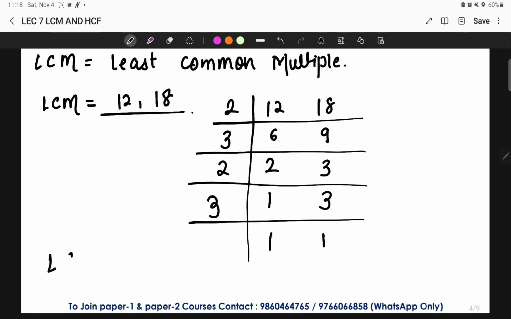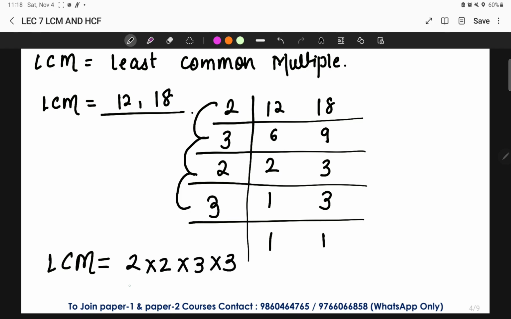from here the LCM will be equal to 2 into 3 into 2 into 3. It means I can write this as 2 into 2 into 3 into 3. This will give me 2 2s are 4 and 3 3s are 9, 9 4s are 36. So 36 is the LCM.